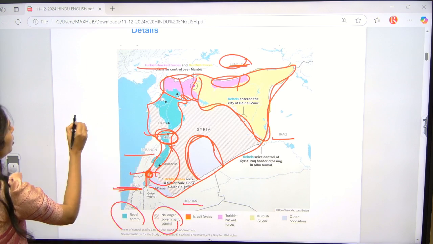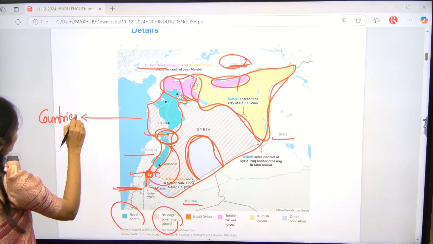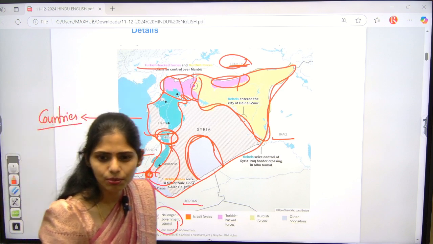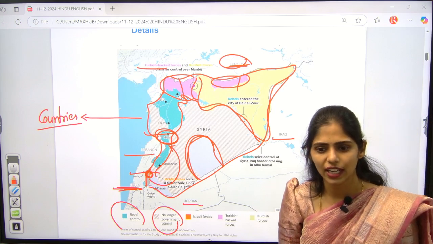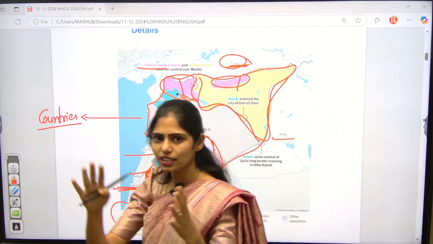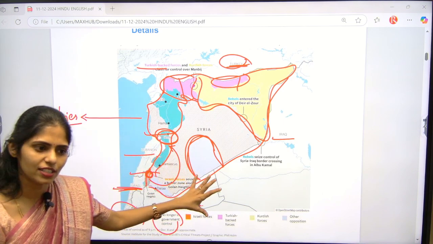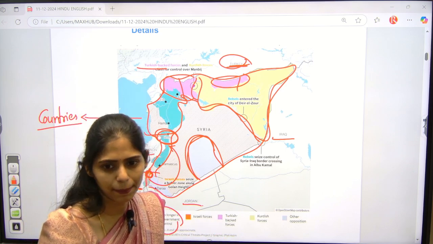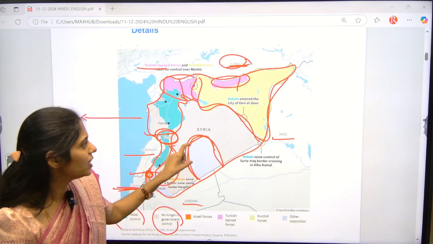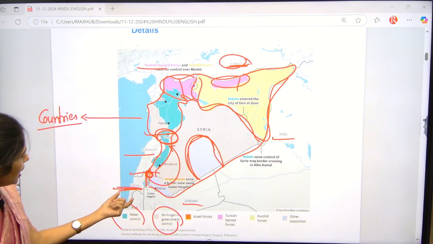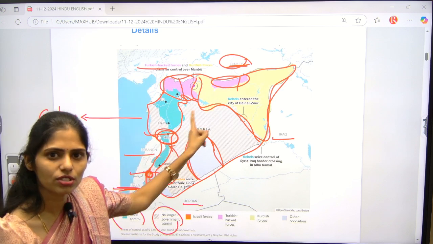Especially, you have to see the countries which are sharing a boundary. Why? Every year in UPSC prelims, you will get at least one question regarding the countries which share a border with a country. Earlier, because of the Russia-Ukraine crisis, the Ukraine map was in the paper. Next, because of the Afghanistan issue, Afghanistan was in the news. And this year, we are expecting either Israel-Palestine or Syria to be in your paper. So you have to see all these things.